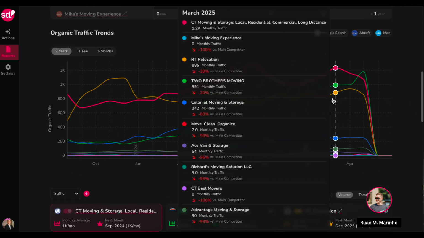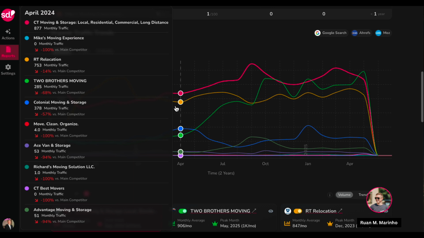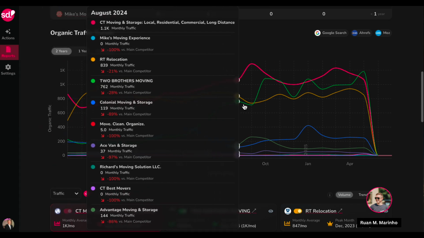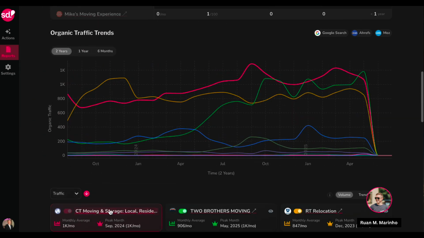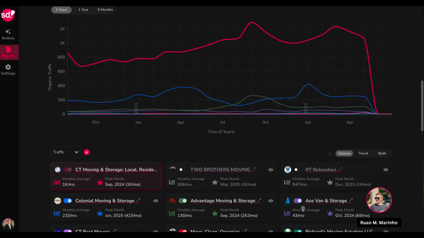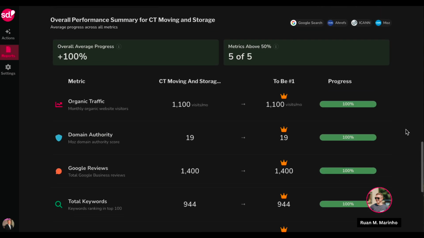Scrolling down, I can look at the traffic trends like I showed you before with the line charts, allowing you to visualize this information really smoothly and allow you to see exactly how much traffic each of the competitors are getting and what that means compared to my business or brand. I can filter this information by 6 to 1 months, or I can go ahead and just turn off other options so that you can only see a few options if I only want to compare myself to a few of the brands out there. Scrolling down, you can see a little scorecard about what it's going to take for me to be number one in that area based on what SplashDash found in that marketplace.